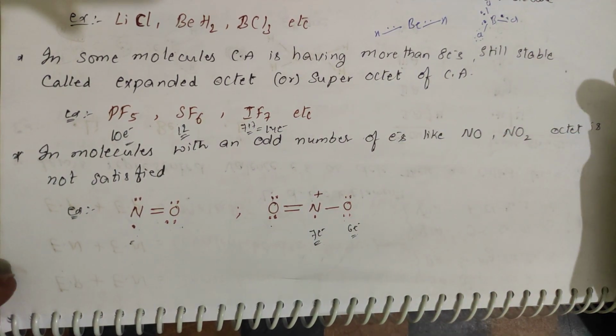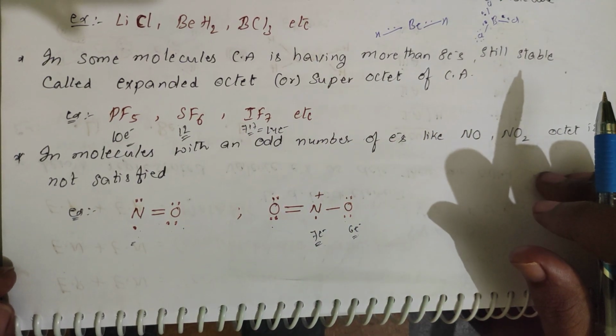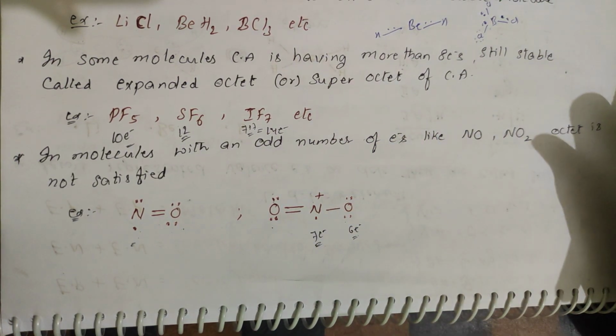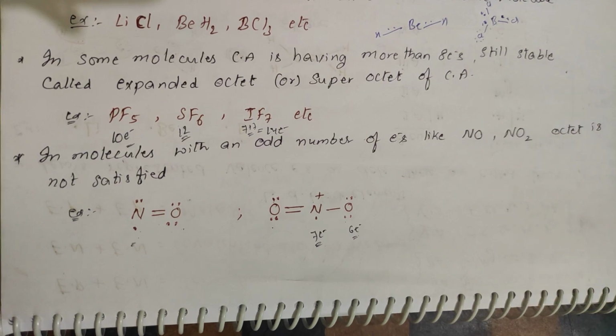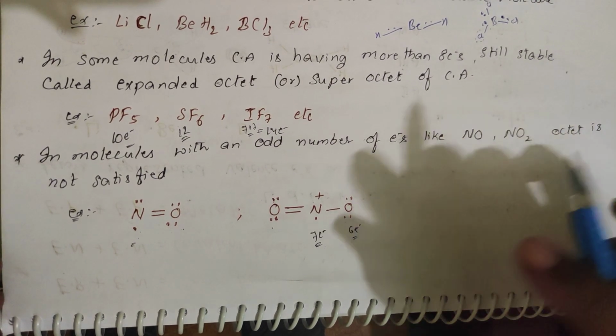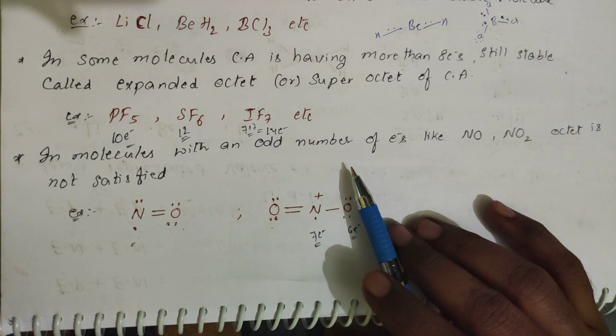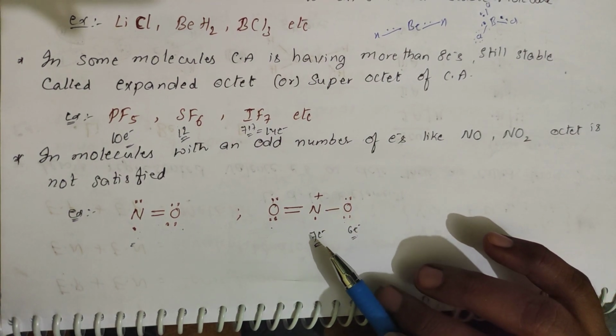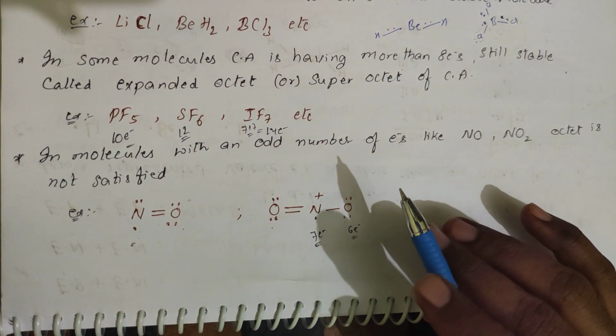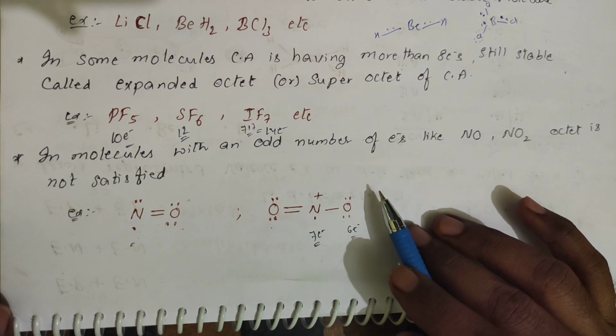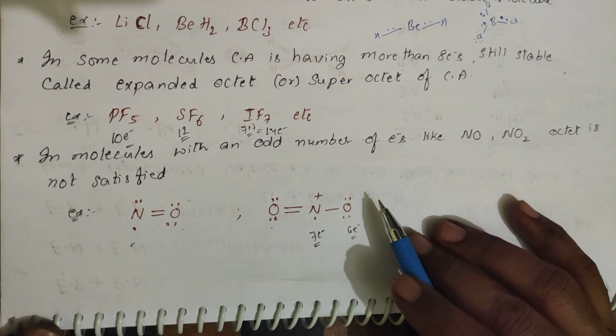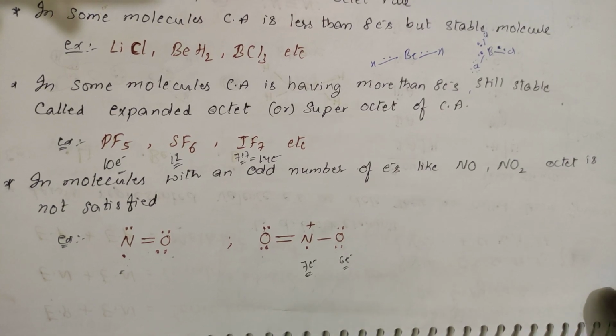So, 3 exceptions. One is second period elements will not accept this octet rule. And there are some molecules which are having greater than 8 electrons, those are stable. And there are certain molecules with odd number of electrons, those are also stable. This could not be explained. It means the presence of 8 electrons in the valence shell is not 100% accepted. It is accepted to some extent. Okay, right?